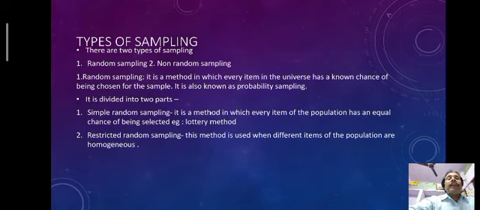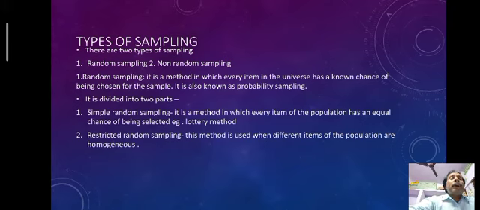I told you that there are two kinds of sampling, random and non-random, but random sampling is again divided into two parts: first, simple random sampling, and second, restricted random sampling. So what is simple random sampling? It is a method in which every item of the population has an equal chance of being selected. For example, the lottery method.